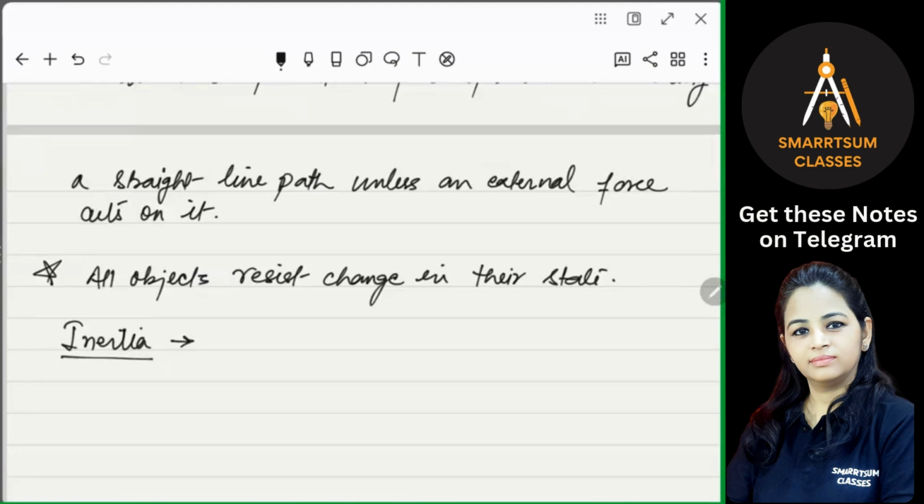Now, what is this inertia? The natural tendency, listen carefully, the natural tendency of an object to resist a change in its state of rest or of uniform motion along a straight line is called the inertia of the object. Right? So what is this inertia? This is the tendency of the object to resist the change. This tendency of the object is inertia. And it is the inherent property of all objects. Right? So Newton's first law of motion is also known as the law of inertia. Is that clear? So first write down the meaning of inertia.